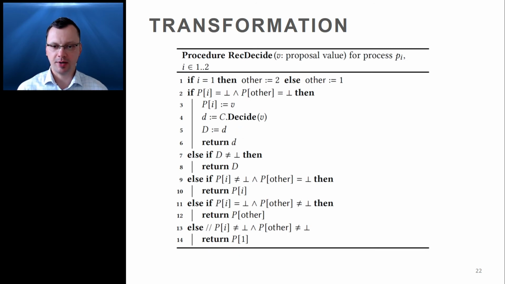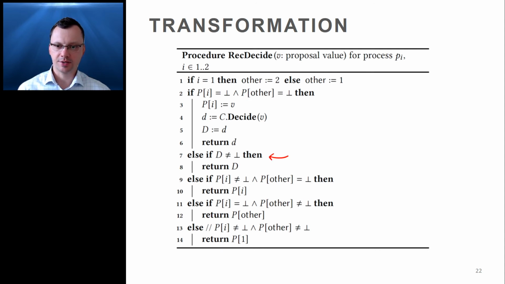Recovery proceeds by case analysis. If neither process has written its proposal to the array P, then we proceed to lines 3, 4, and 5 as in the failure-free case. This is the only case where we are guaranteed that no process has started executing C, and therefore it's the only case where it is safe to attempt to access C after the failure.